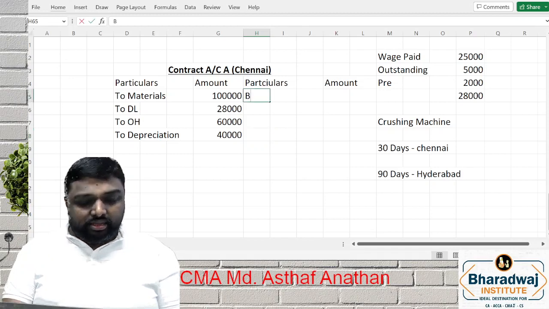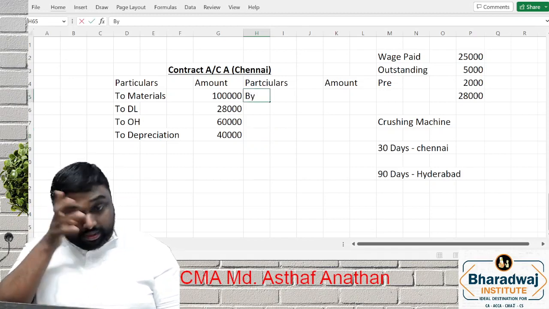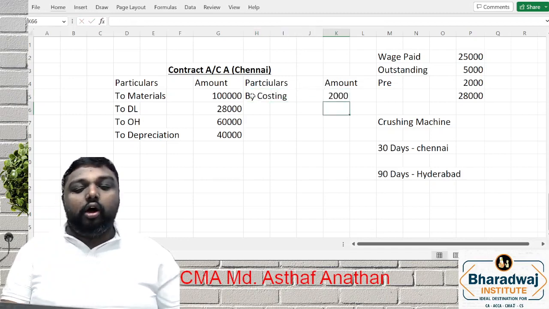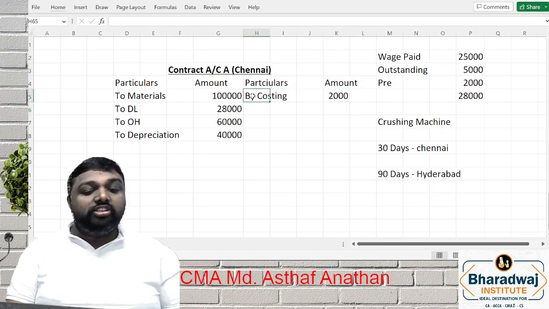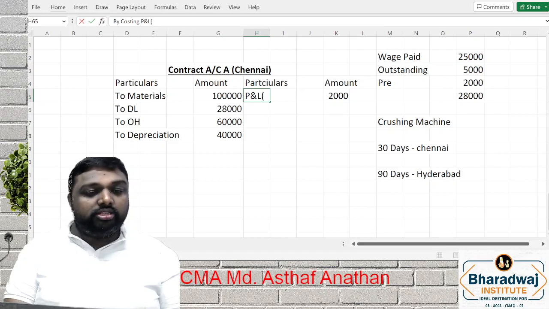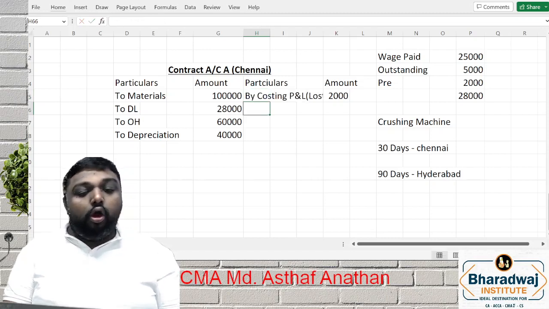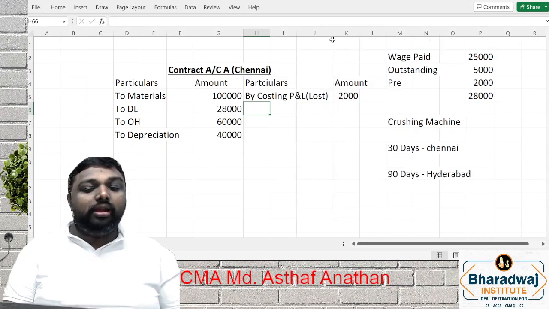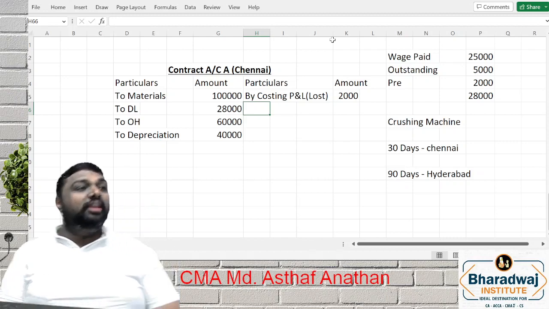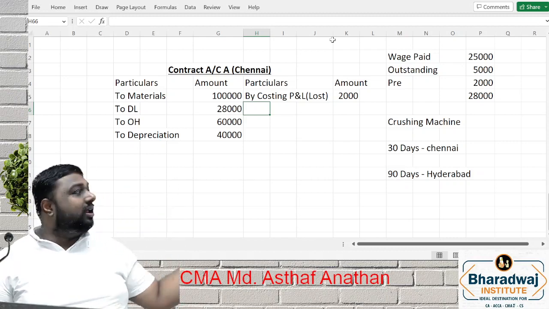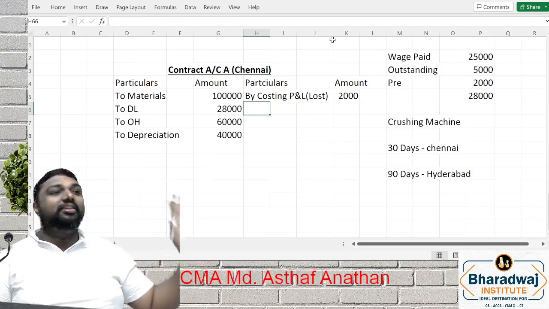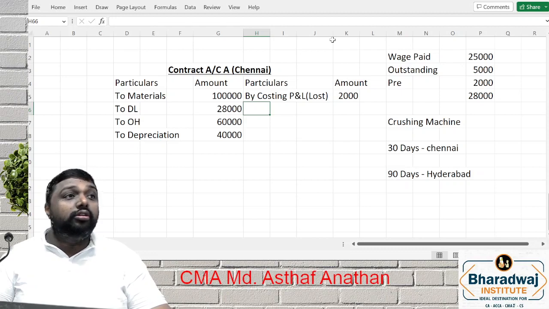If an amount of 2,000 is lost by fire, that will go to costing P&L. That is a general treatment in costing: all abnormal reasons will not be part of the cost. So we write costing P&L, and in brackets, if you want, you can write material lost or material theft. All the abnormal items we have to reverse.